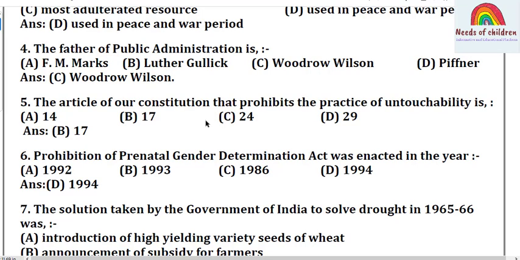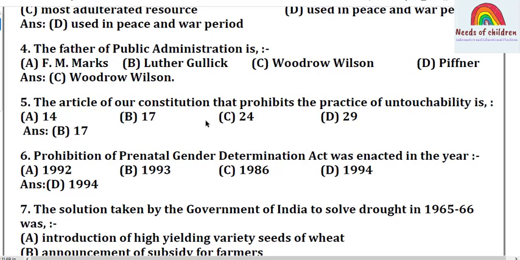The article of our constitution that prohibits the practice of untouchability is. Students, this is the question from sociology, social stratification. And the 4 options: Option A, 14. Option B, 17. C, 24. D, 29. And the right answer for this is option B, 17.